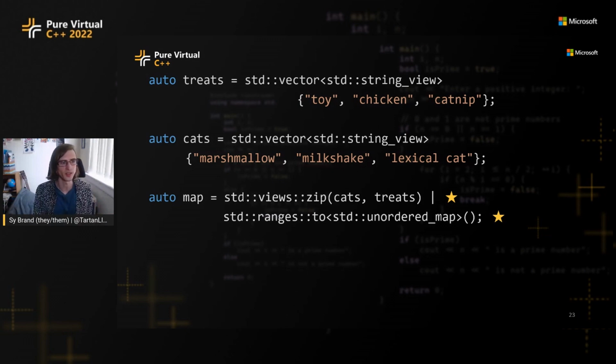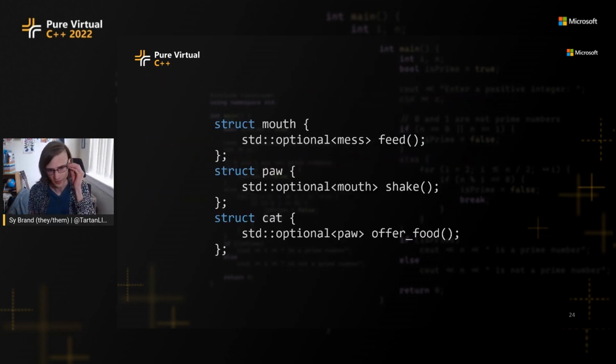Well, one way we could do this is something like this. We have our cat type down at the bottom, which has an offer food function. And this returns an optional paw. So maybe we gave the cat the food and the cat put out its paw. Or maybe the cat forgot that it was supposed to put out its paw, or got bored, or saw a mouse, or I don't know. There might be any number of reasons why it might not give us a paw. And then we shake the paw, and then maybe the cat wanders off because it saw something else. All of these are returning an optional because they might not happen. The cat might not make a mess. It's kind of unlikely, but it might happen this time.